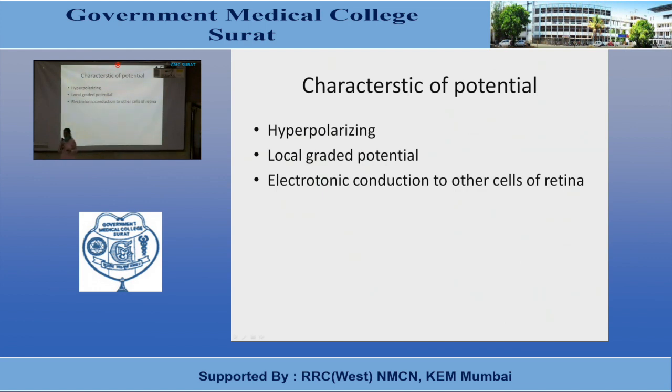The potential is hyperpolarizing type of potential. It is a local graded potential, and it is transmitted through electrotonic conduction to the other cells of the retina. Electrotonic conduction means there is direct flow of electric current from one cell to another. So these are the characteristics of the receptor potential that is developed in rods and cones.